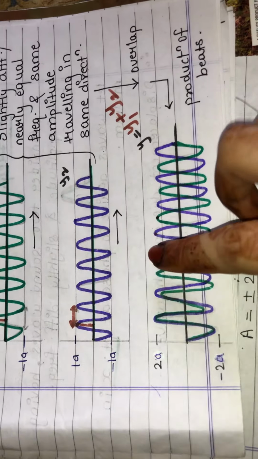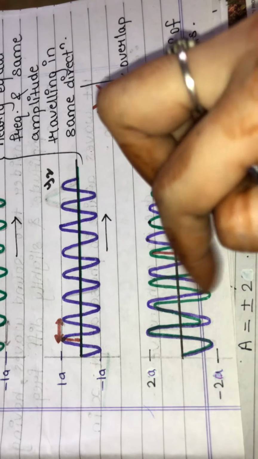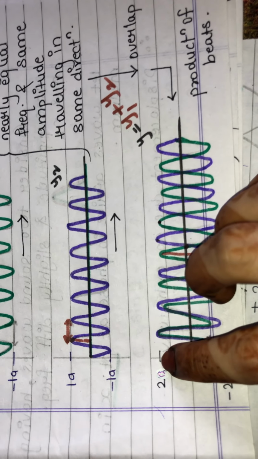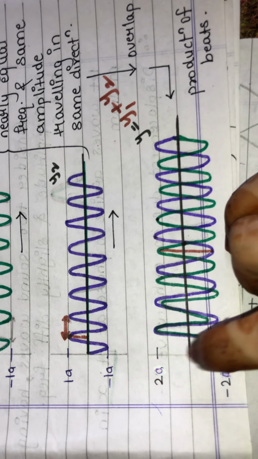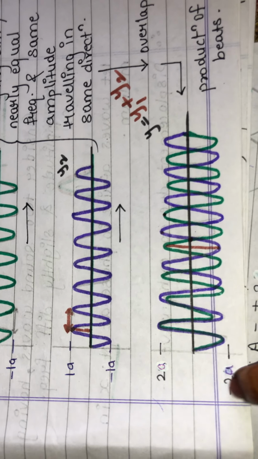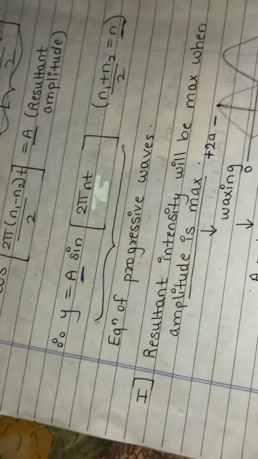If you see, for production of beats, the formation of beats, the amplitude increased. It is from 1a it became 2a, so it is positive 2a for the upper side and negative 2a for the lower side. So it is positive negative 2a. Amplitude double हो गया overlap होने पर.